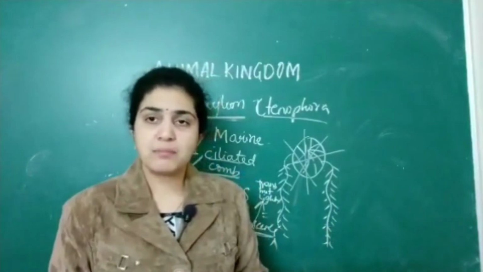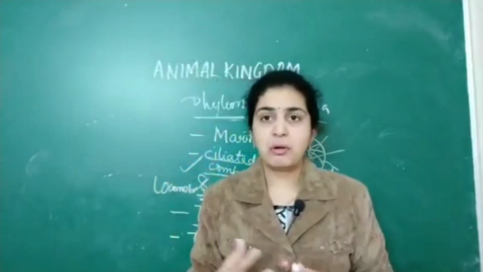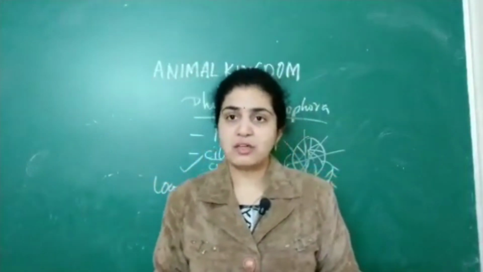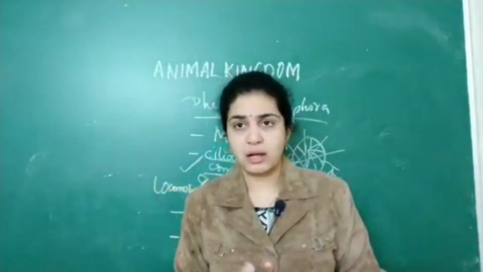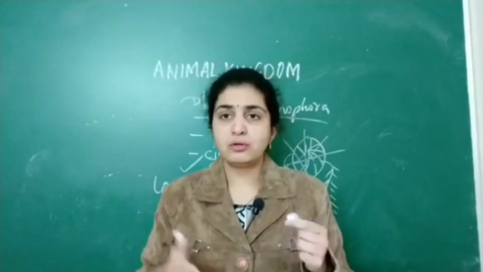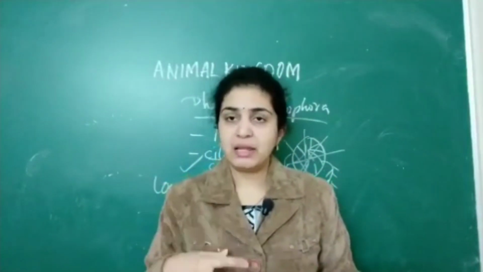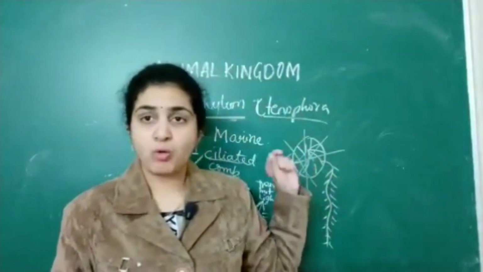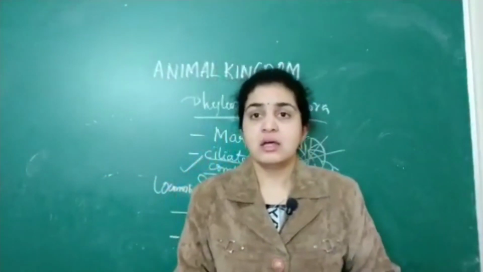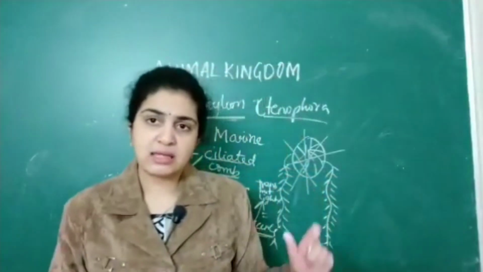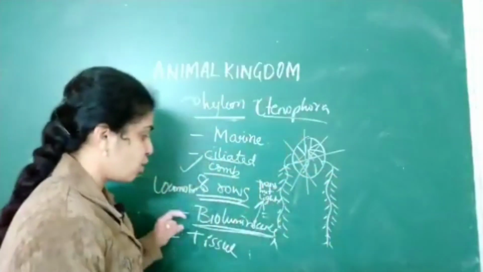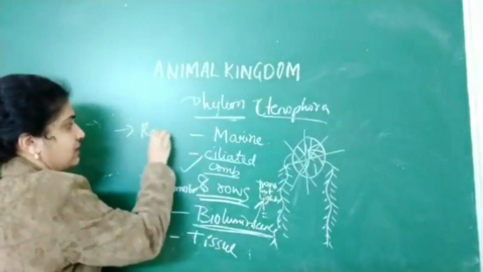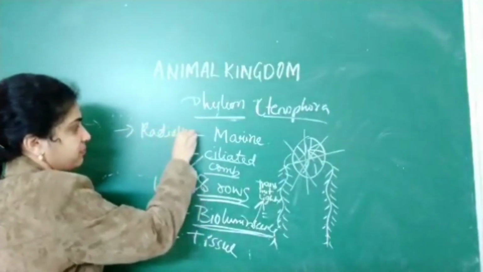What are the examples which we have given related to radially symmetrical animals? They can be divided in any plane into equal halves. So these are only ctenophores as well as coelenterates. These both exhibit the property called radial symmetry. So they are radially symmetrical animals.